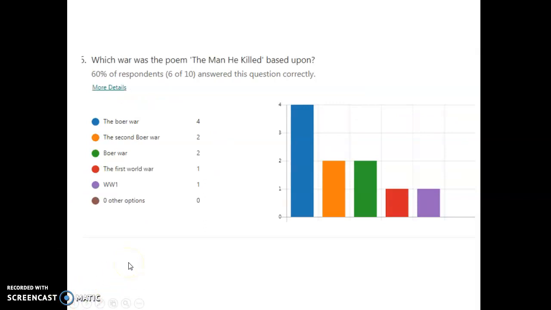Number 6, which war was the poem The Man He Killed based upon? This is an interesting one to look at. As you can see, the majority have got it right, so the Boer War. It wasn't the second Boer War, because as far as I'm aware, there's only ever been one, so we still have the Boer War in there, that's correct. But a couple of incorrect answers there.